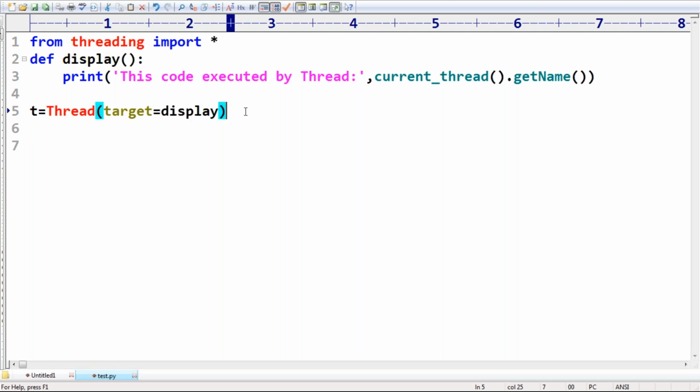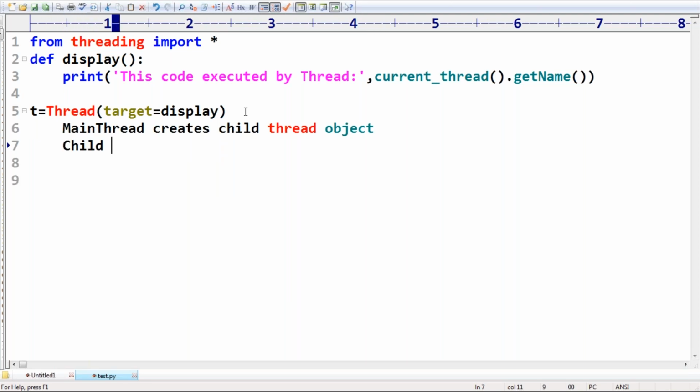Now observe this one, sir. From this line, you should be aware that the main thread creates the child thread object. The child thread object is responsible to execute the display method.